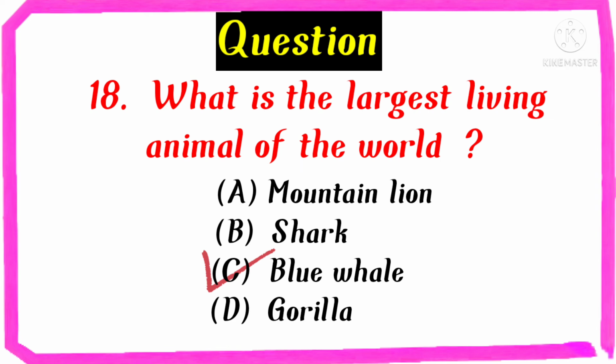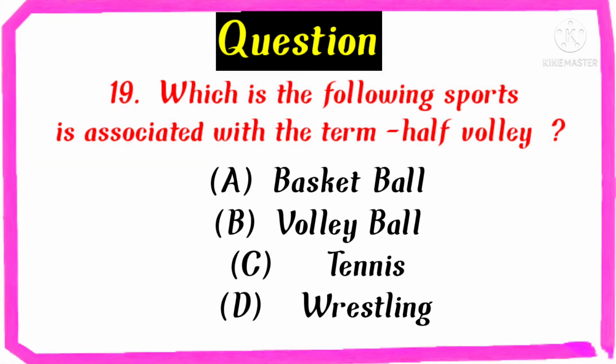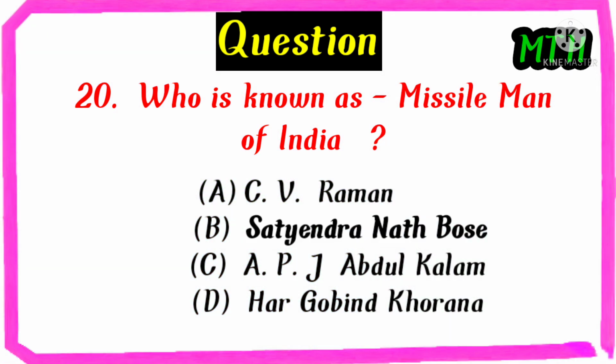Which of the following sports is associated with the term half volley? Basketball, volleyball, tennis, wrestling. The right answer is tennis. Who is known as Missile Man of India? C.V. Raman, Satyendranath Bose, APJ Abdul Kalam, Hargobind Khurana. The right answer is APJ Abdul Kalam.